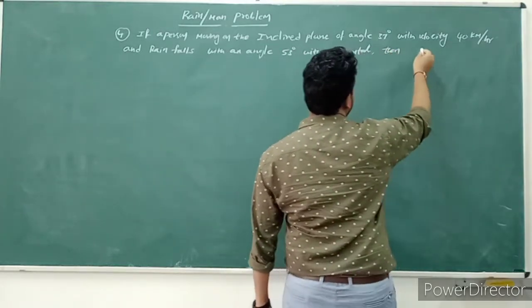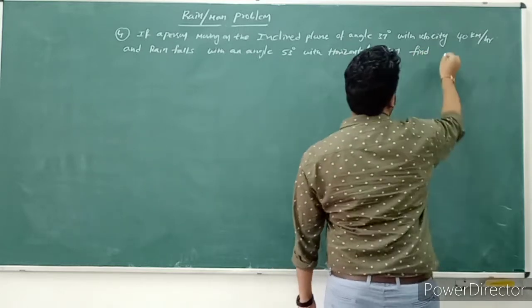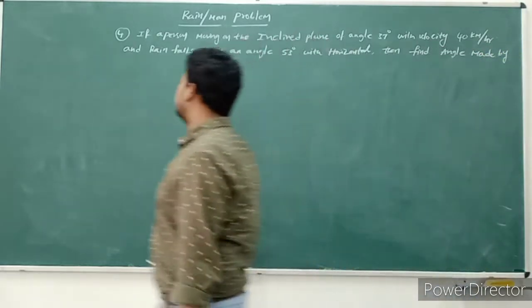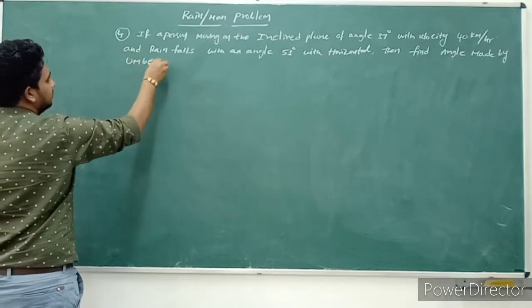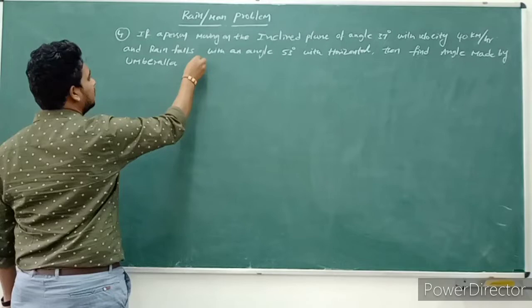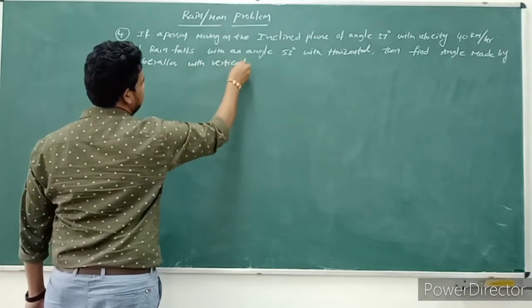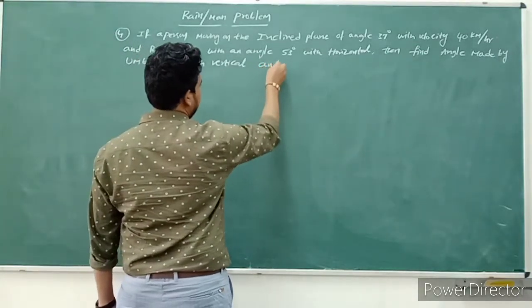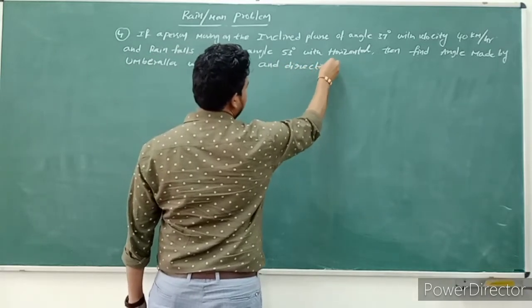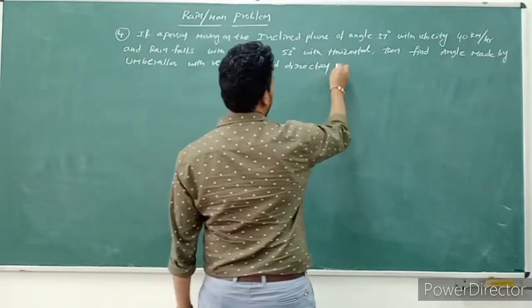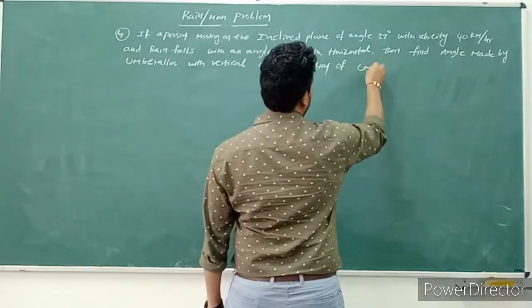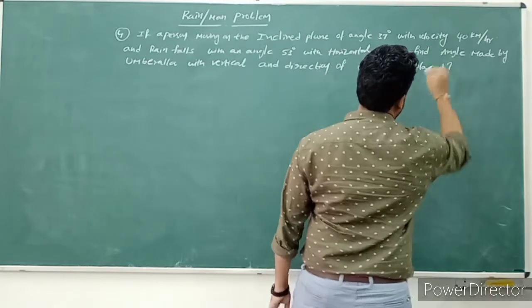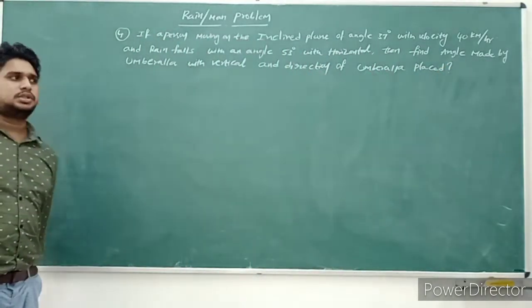Then find the angle made by the umbrella with vertical, and direction of umbrella. So this is the question here.